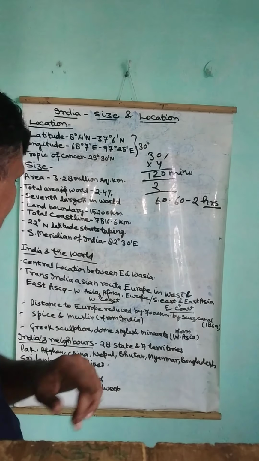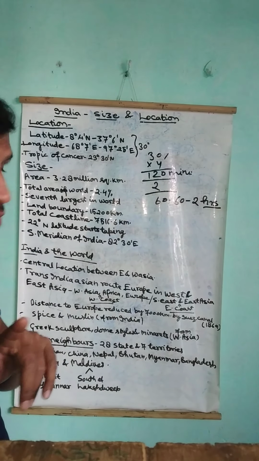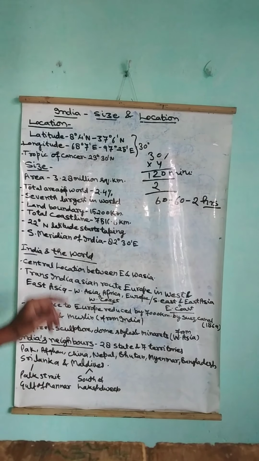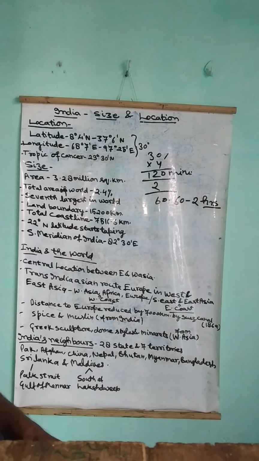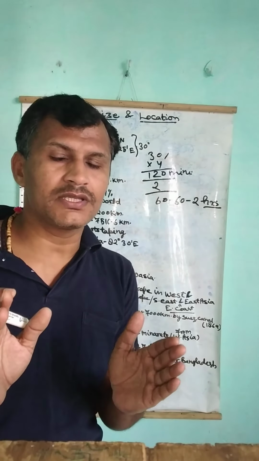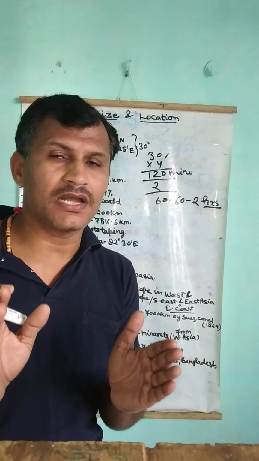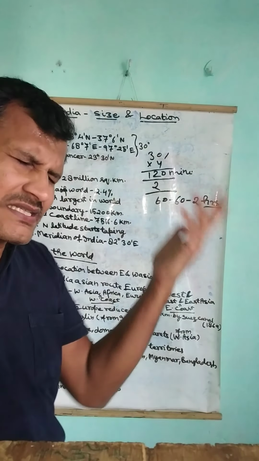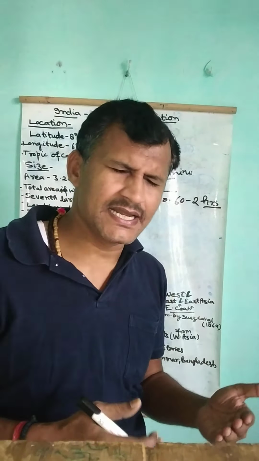Now the next thing, three headings we took: location, size, India and the world, and the next we took India's neighbors. So the fourth heading is India's neighbors. You are all well familiar with all our neighbors. You all know what our neighbors are. As you know, there are many more states. Lastly, we were having 28 states and 7 territories. Now they have increased to 30 states and 7 territories.